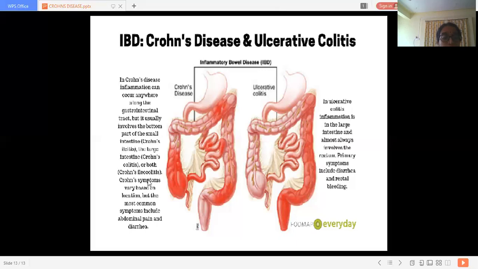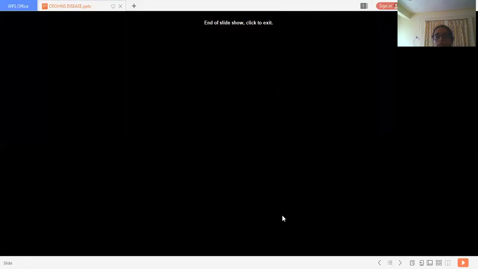The symptoms of Crohn's disease are based on the location, but the most common symptoms include abdominal pain and diarrhea. The diarrhea and abdominal pain are characteristic symptoms of Crohn's disease, whereas in ulcerative colitis, the inflammation is in the large intestine and almost always involves the rectum. The primary symptoms include diarrhea and rectal bleeding. The rectal bleeding is more prominent.